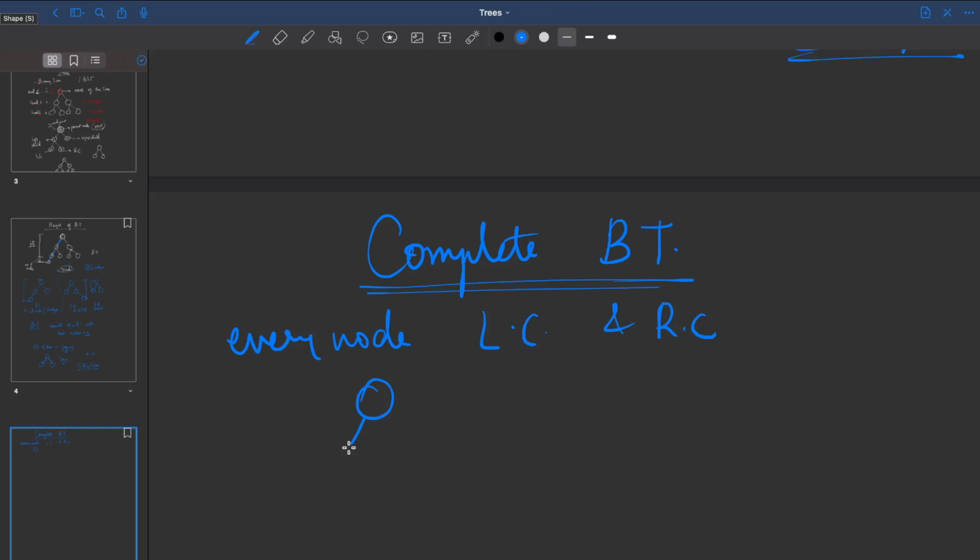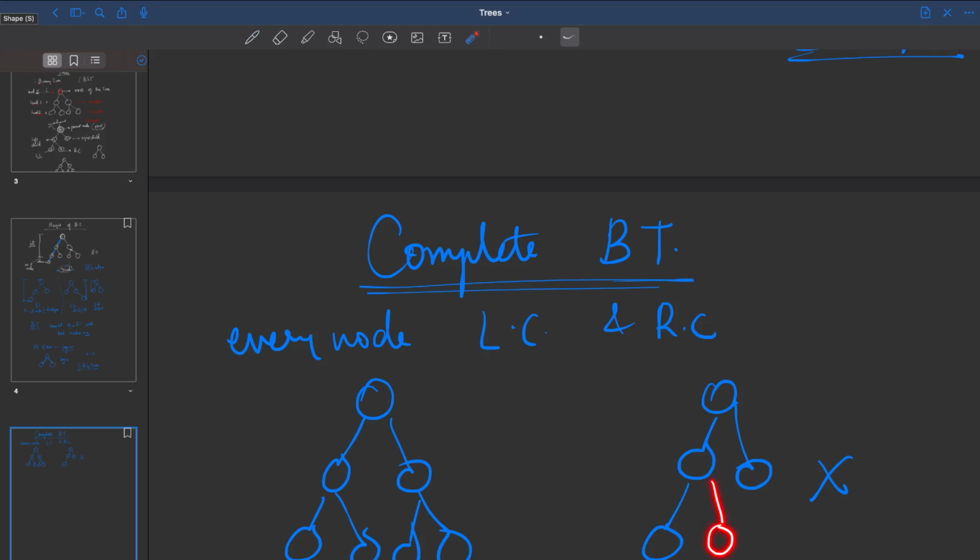So if I have a node like this, it is a complete binary tree. But if I just draw a tree like this, it is not a complete binary tree. Why? Because there is a missing right child here. If there was a right child here, then I could say it's a complete binary tree, but there is no right child here, so this particular tree is not a complete binary tree. But on the other hand, this is a complete binary tree.